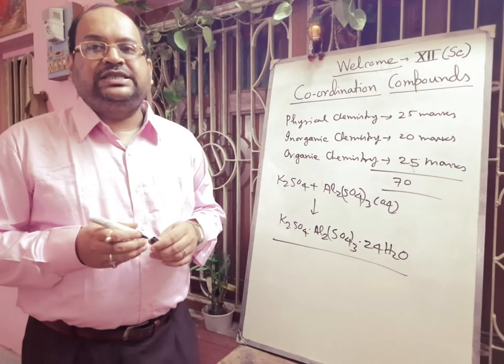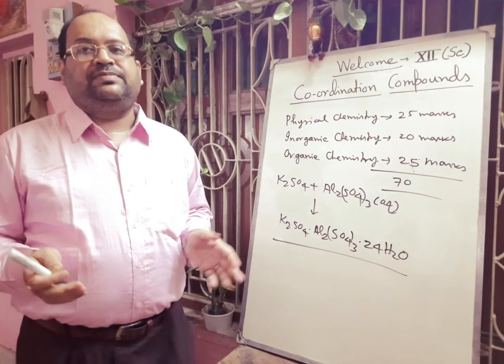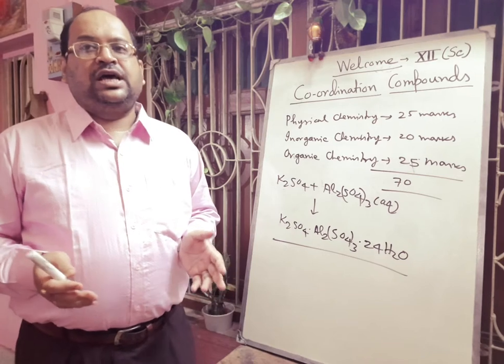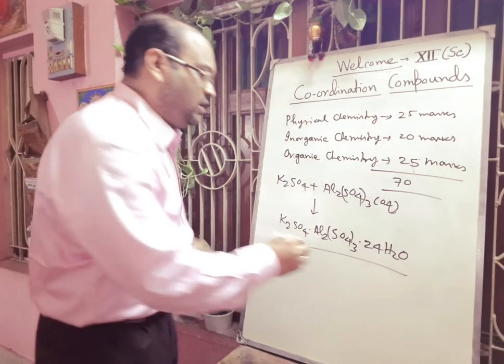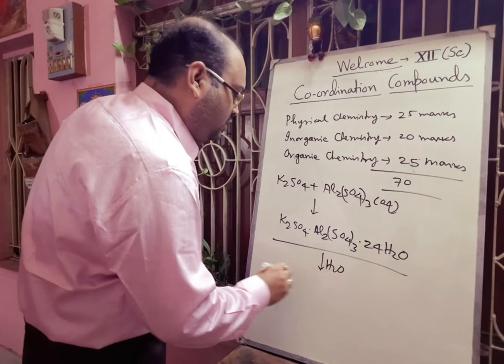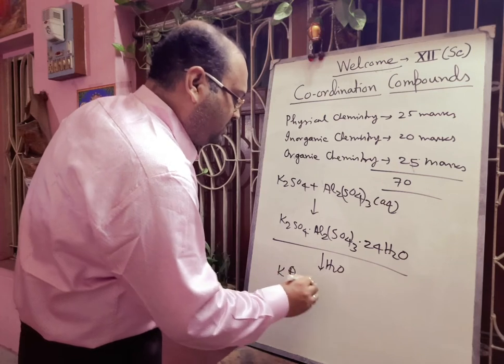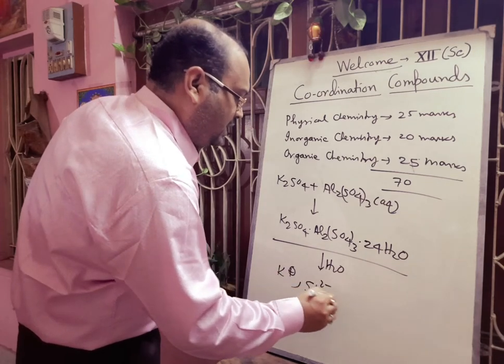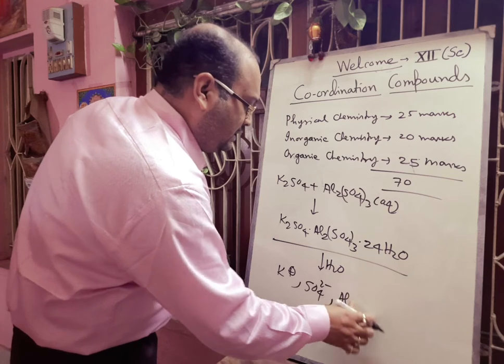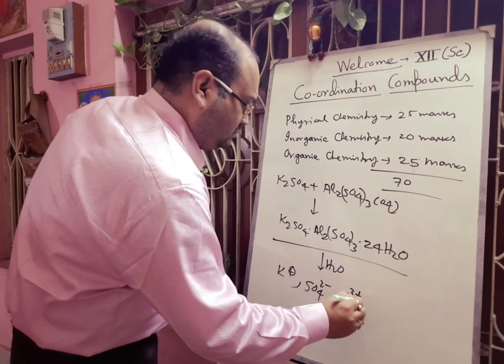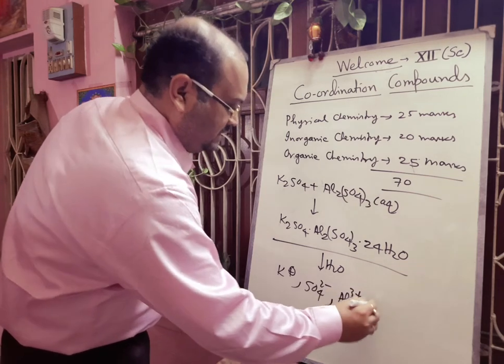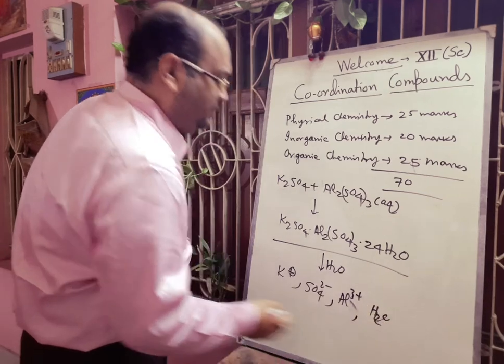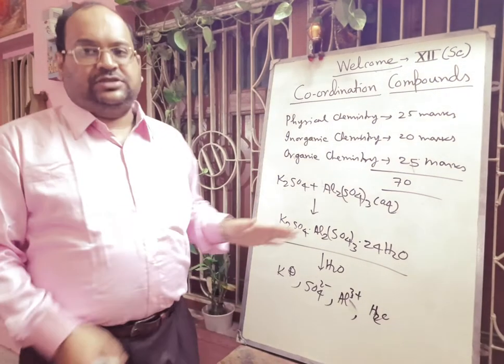These compounds exist only in the crystal lattice but break down into their constituents when dissolved in water. If you dissolve it in water, you will get the potassium ion separately, the sulfate ion, as well as the aluminum ion. Water is always present here, so it will fully dissociate.